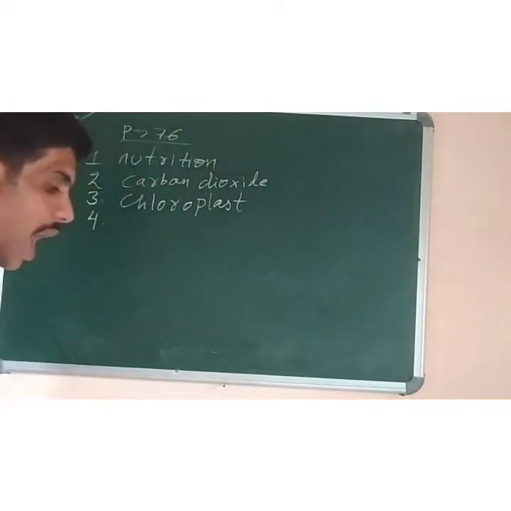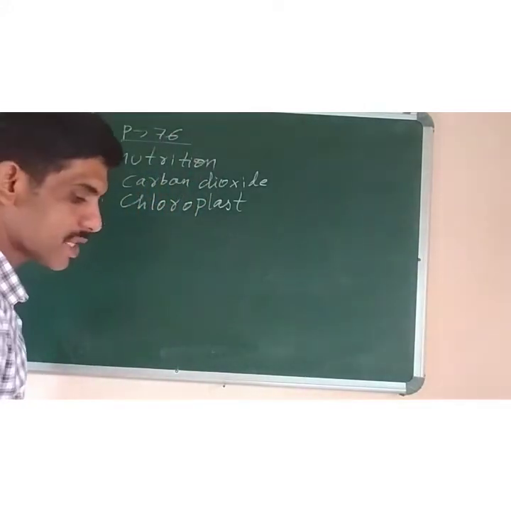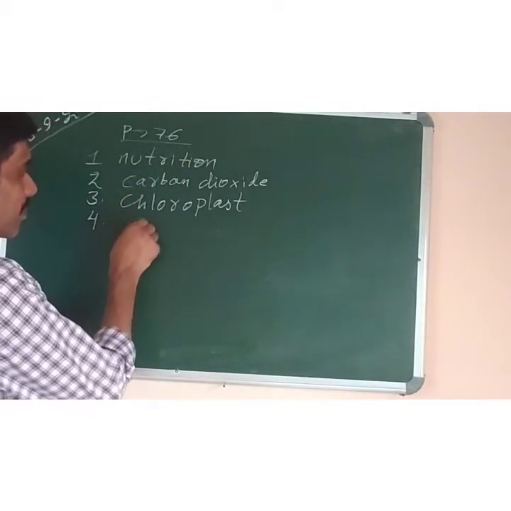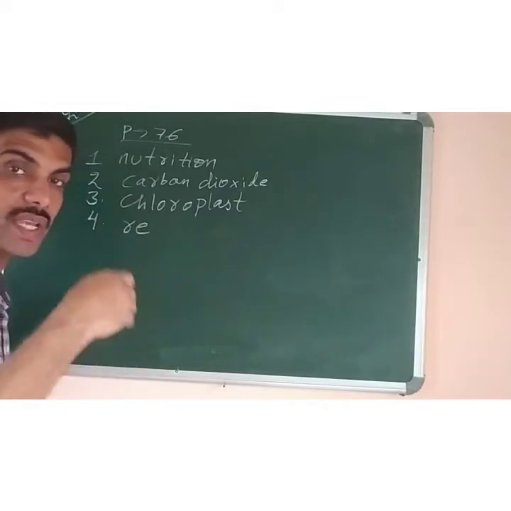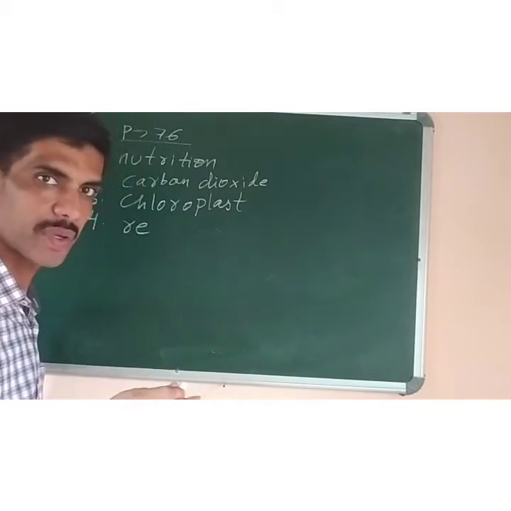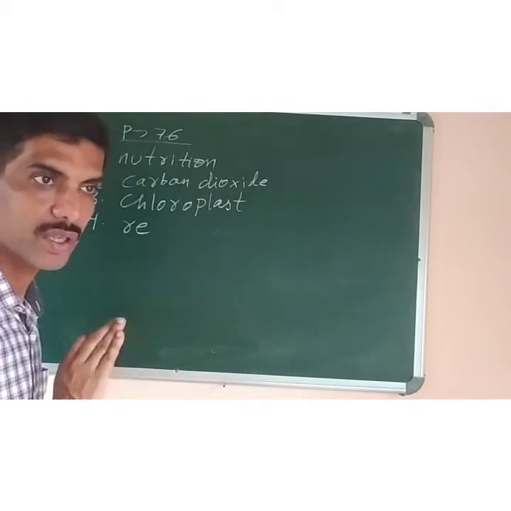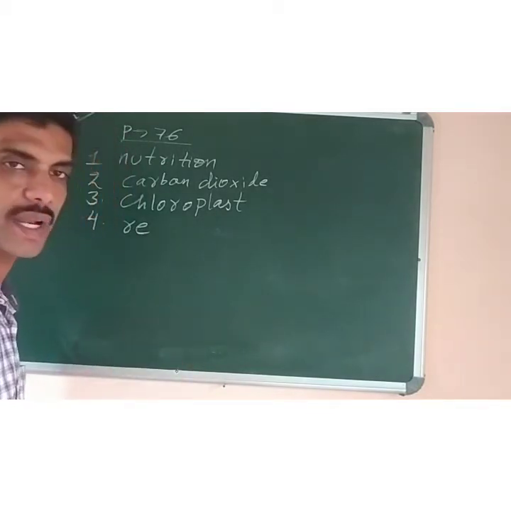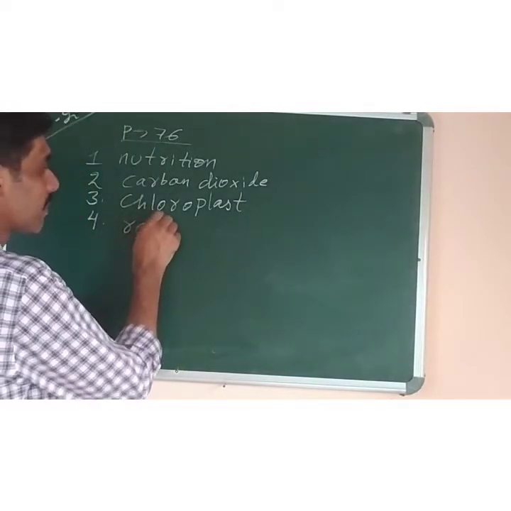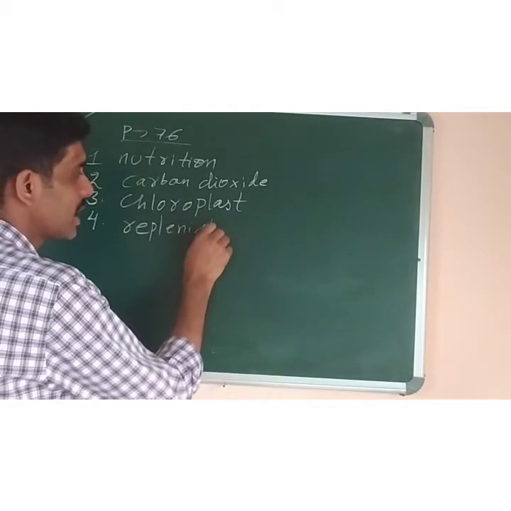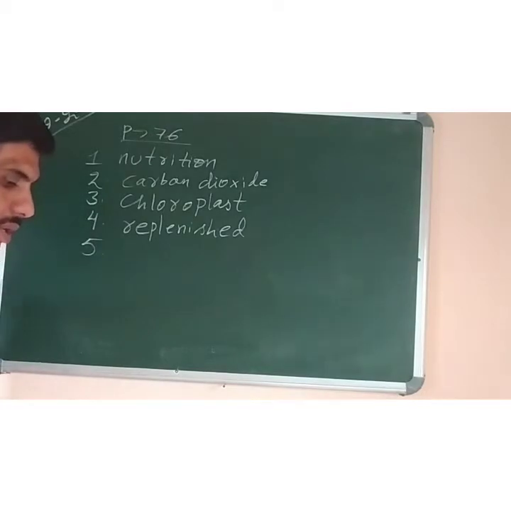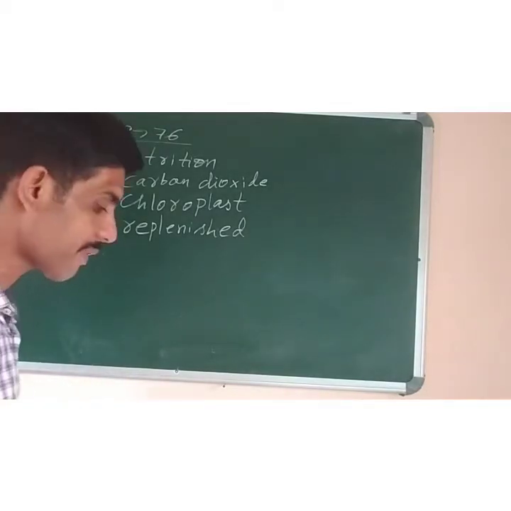Then number 4, our atmosphere gets dash by oxygen during photosynthesis: replenished, not depleted. Because of photosynthesis, oxygen is added to the atmosphere, not removed. The word depleted means removed. So because of photosynthesis, oxygen is not depleted, it is replenished. Replenished means added or produced. R-E-P-L-E-N-I-S-H-E-D, replenished.